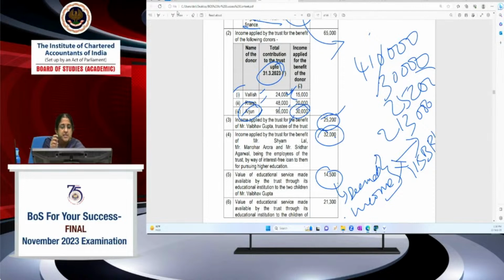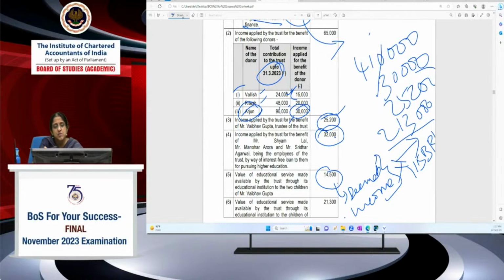Value of educational services made available to the children of Vaibhav Gupta, 12(2) may be deemed as income, but it's not specified income under 115BBI. 21,300 again, it's not specified income. 2,13,000 is donation to another charitable trust out of past accumulated income. That is a violation. So now what is my specified income?